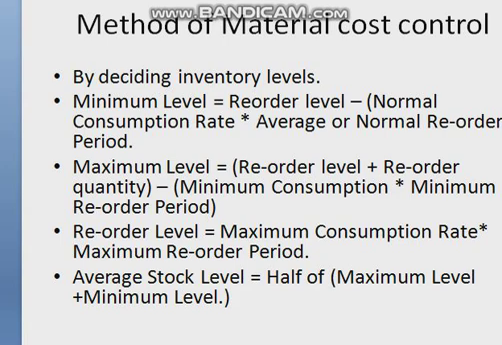And we can easily compute average stock level. Average stock level is half of your maximum level plus minimum level. Your minimum level is 200 and maximum level is 650. So 850 divided by 2 amounts to your average stock level. So I hope you understood all the formulas. Thank you.